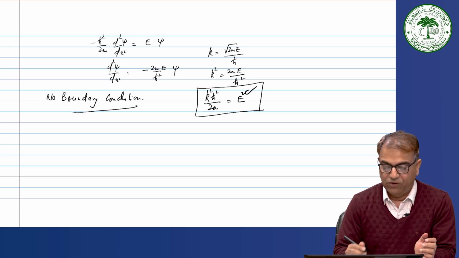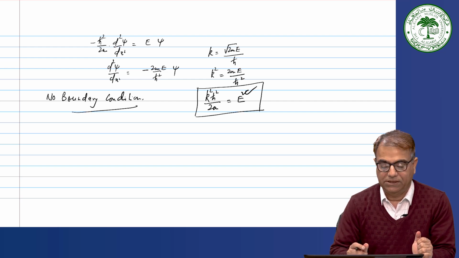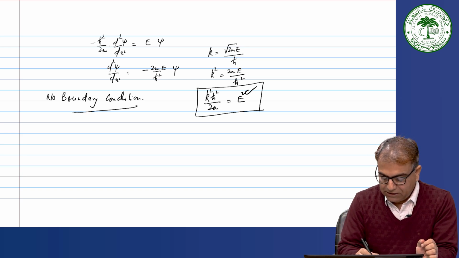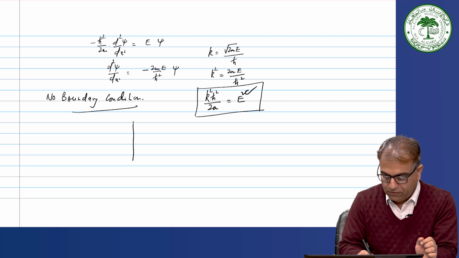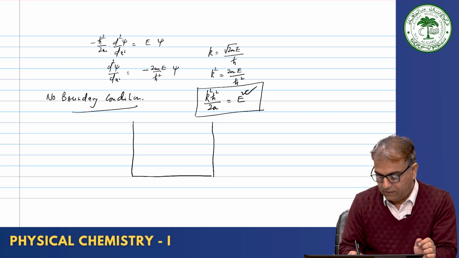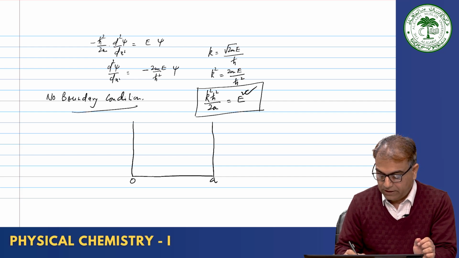Okay. What will happen if you restrict this particle to move in a small space? Okay. So, let us see what happens then. If you say that the particle can move from this line to this line only, from 0 to a only, on this x dimension.